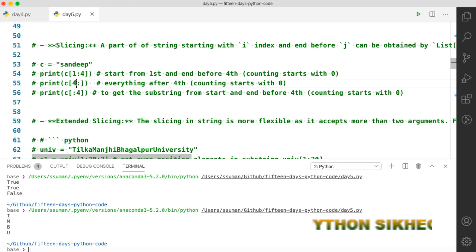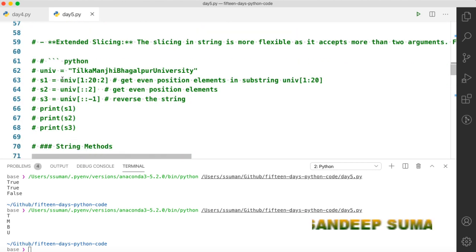This is again the same. If you want to leave the ending position, you just leave it blank, there is nothing here. If you want to take a substring from the start, just leave the starting position blank. The slicing in Python is very powerful.